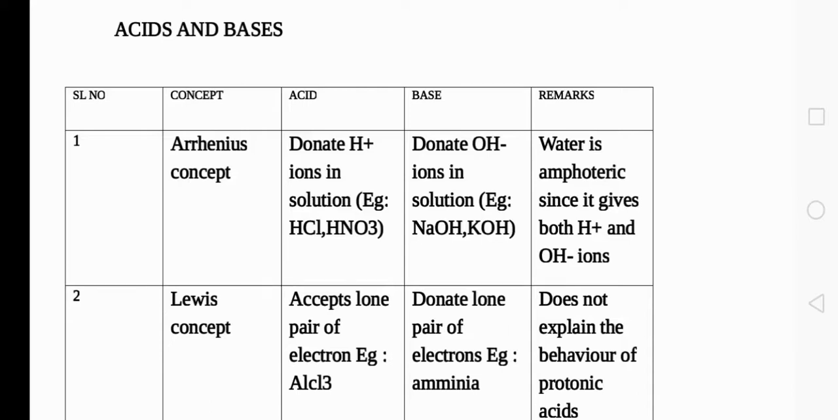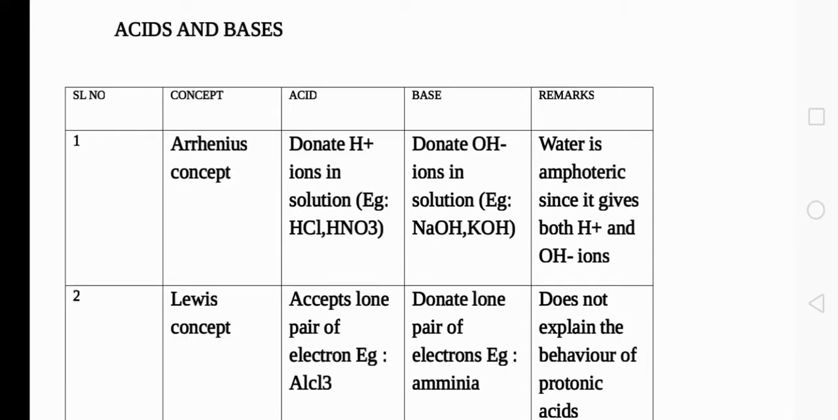So this is the first concept, a very simple concept, the Arrhenius concept: the substance which is ready to donate H plus or OH minus ion. Once again, the substance which is ready to donate H plus is said to be an acid. The substance which is ready to donate OH minus ions in their solution is said to be a base.